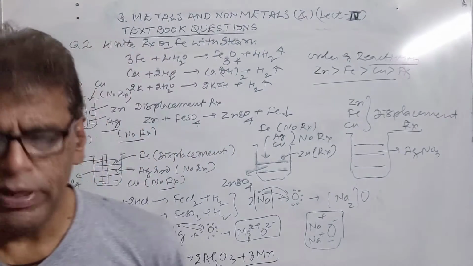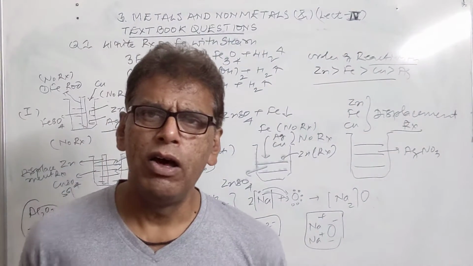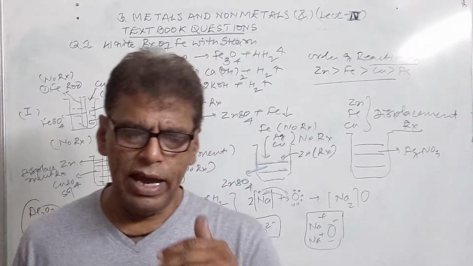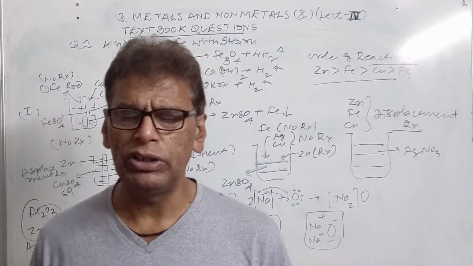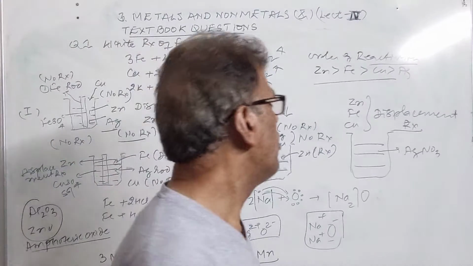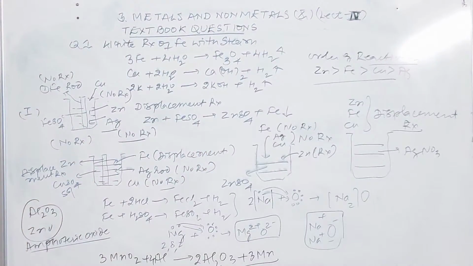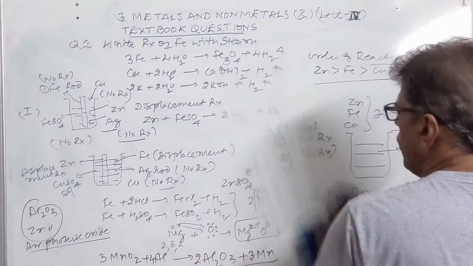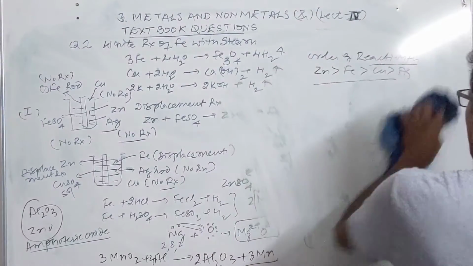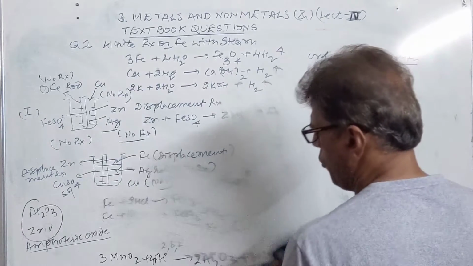Now differentiate between roasting and calcination. Roasting involves heating the sulfide ore with an excess of oxygen, which converts sulfide ore into oxide ore. Calcination is generally done for carbonate ores and hydrated ores to convert them into oxide ores.